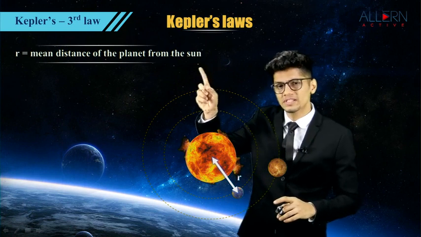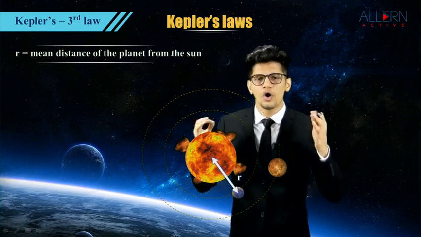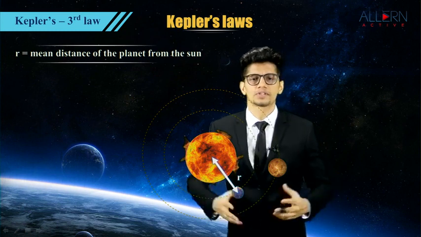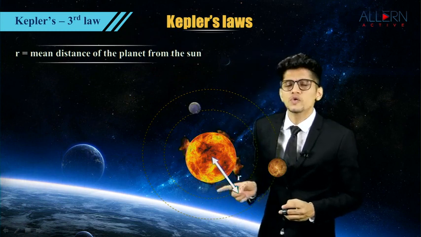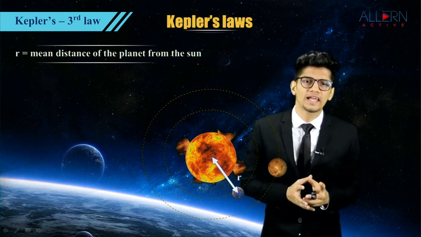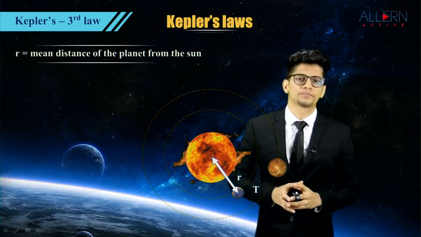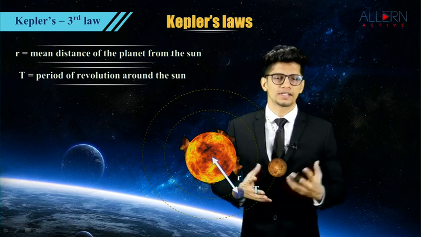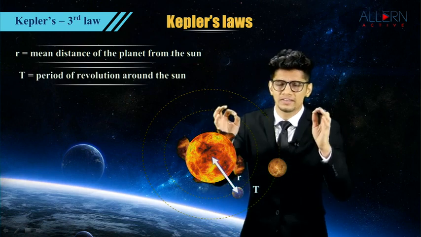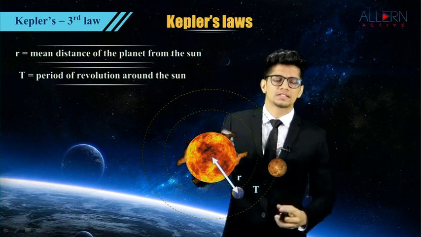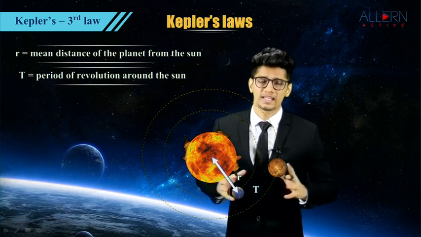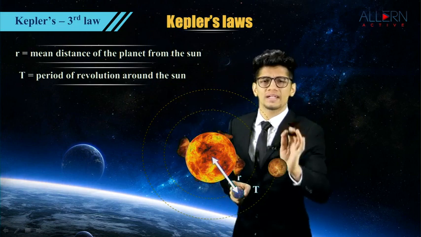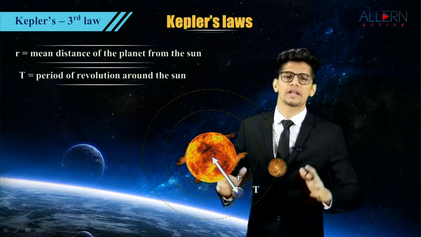You will have to remember this by heart: mean distance of the planet from the sun. Now when this planet moves or revolves, it will take a certain amount of time. Let the time be capital T. You have to remember that capital T is the period of revolution around the sun. So remember these two things, and the third law will be absolutely easy. Mean distance of the planet from the sun, and what is capital T? Period of revolution around the sun. Just remember this, and you know that 90% of the third law is already remembered.